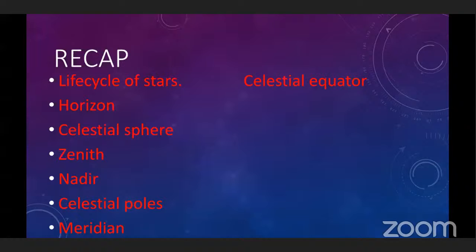After that, meridian. Meridian is a great circle which passes through both the celestial poles and the observer's zenith and nadir. And after that, we studied the celestial equator. If we expand Earth's equator in all directions, it will penetrate the celestial sphere along a circle, and this circle is called the celestial equator.